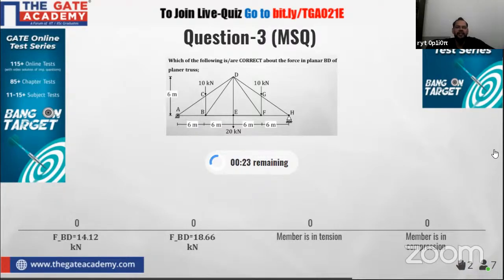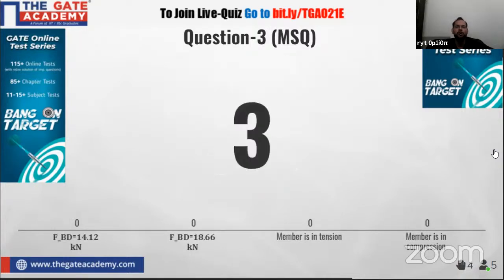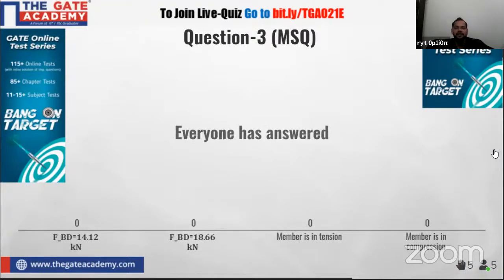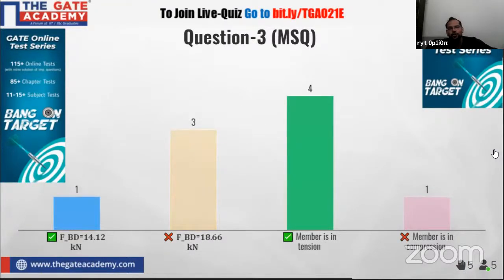Very easy question. Force in member BD. I want the answer for this question from all civil students, because in their structural subject they have already solved many number of problems regarding this concept. So the correct option for this question is option A and option C.